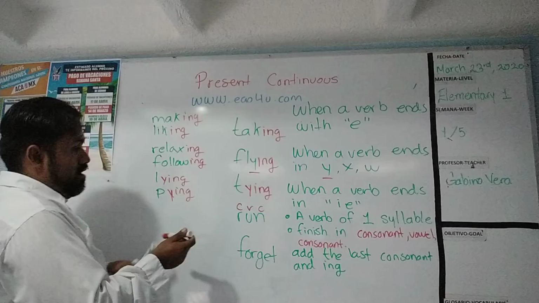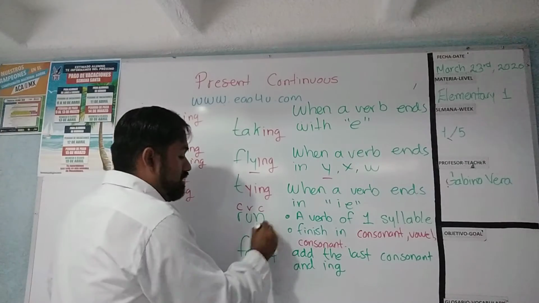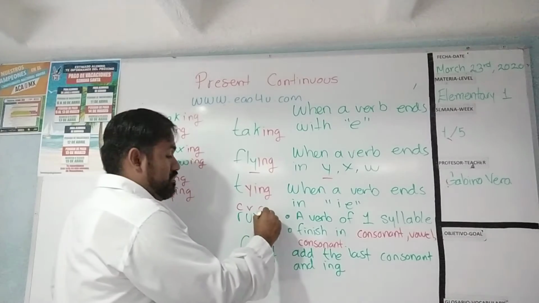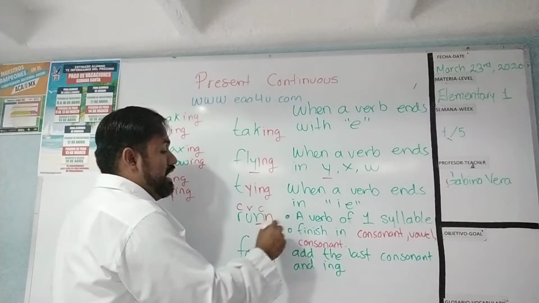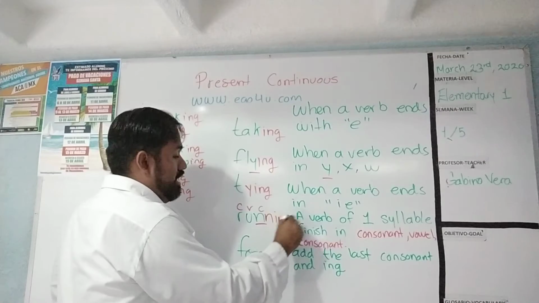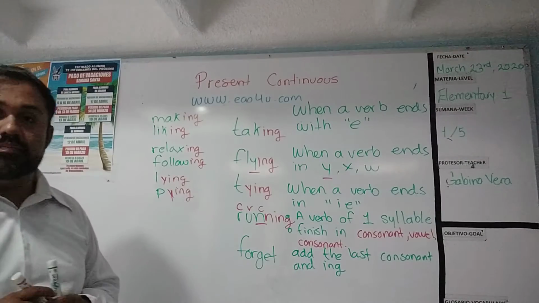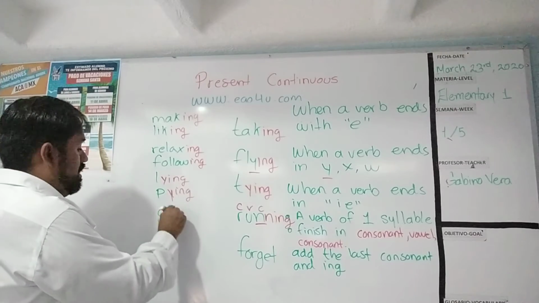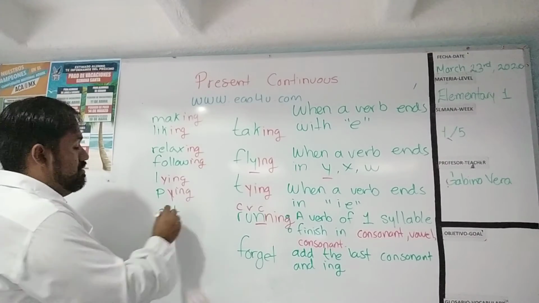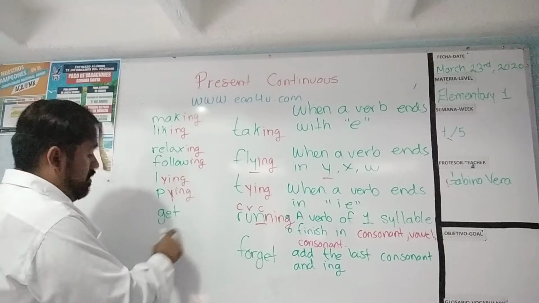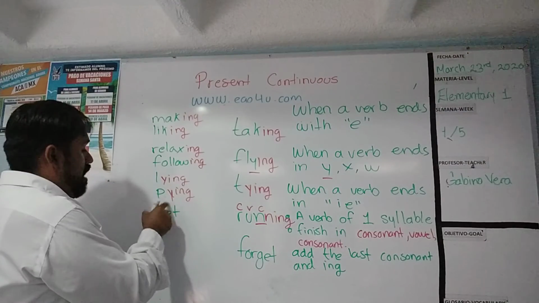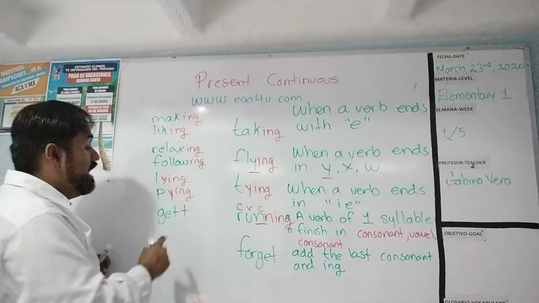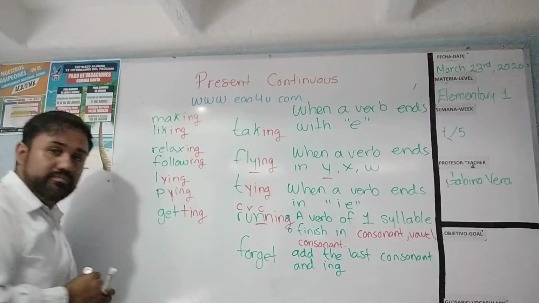Check it out. We have run, and what is the last consonant? This is the last consonant. Run, and then you add it one more time: run and ing. Running. Other examples. For example, get. What is the last consonant? Get is just one syllable. Get is consonant, vowel, consonant. And then the last consonant is the letter T and ing.